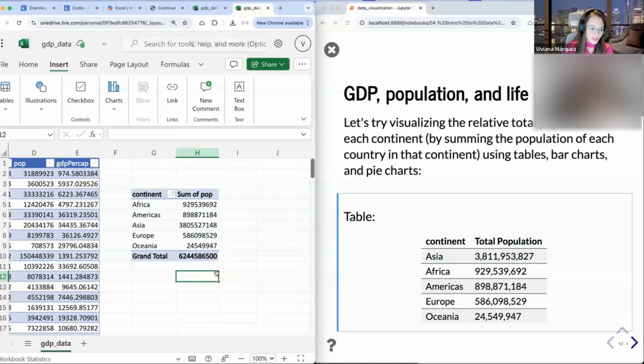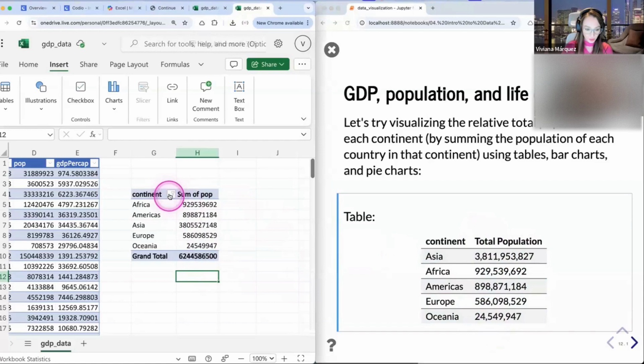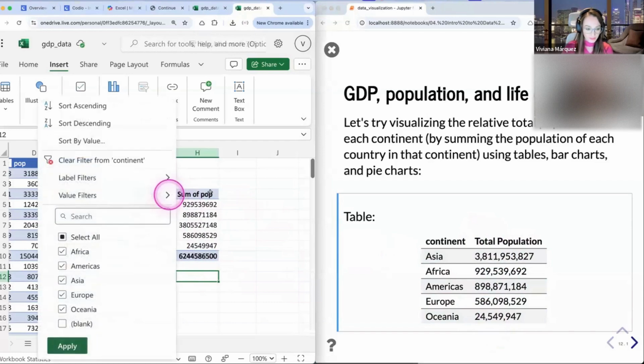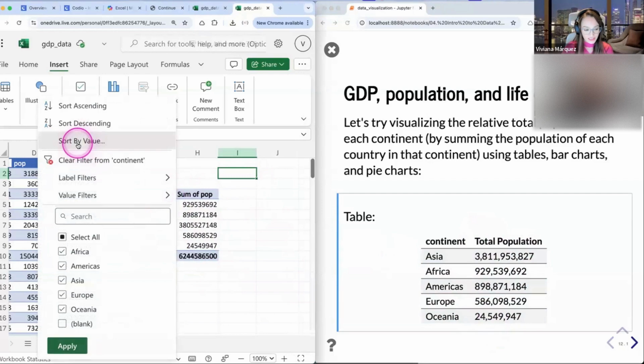The next thing is you want to sort, because notice that this one is sorted from largest number to smallest number. So let's sort this one. Again, I'm clicking here on this caret. And you can say sort by value. If you do ascending and descending, it's just gonna sort the continents per alphabetical order, but you wanna do it by value, these values here.